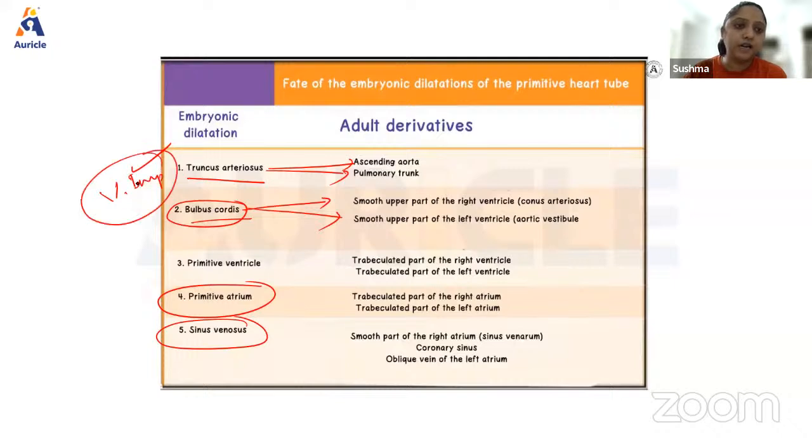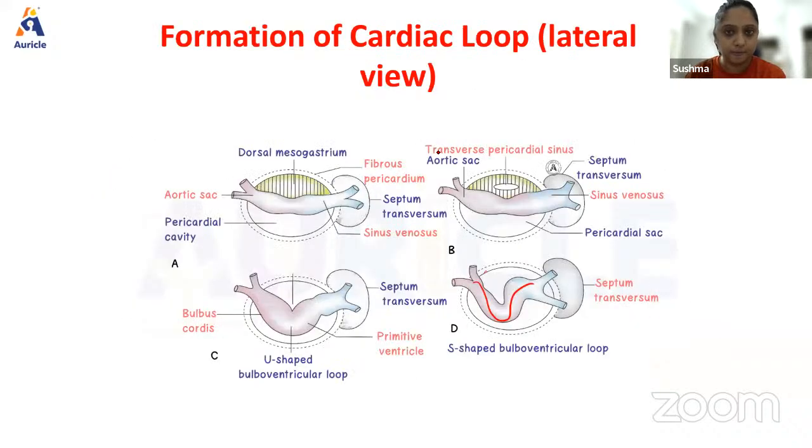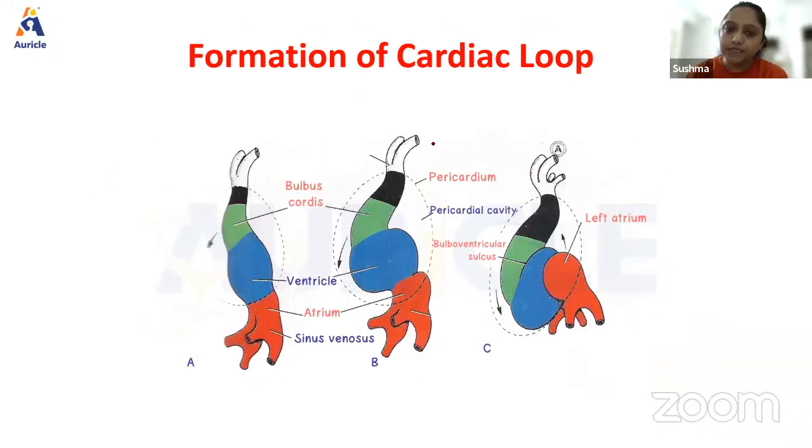You may not understand how. I hope you've understood how, because of the formation of a loop like this, there is rearrangement of structures. But this list is actually very important for us. Okay, this is the concept of cardiac loop. As you can see how the looping has taken place like this. Basically, it comes like this. That's why the right side goes up and the left comes down, and atria is up and the ventricles are down.